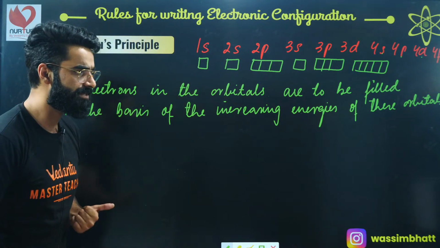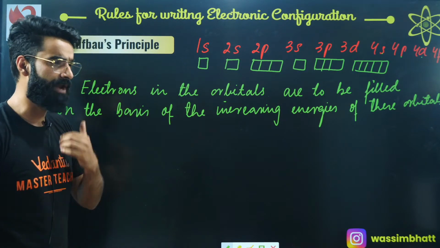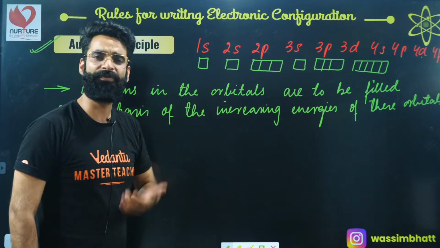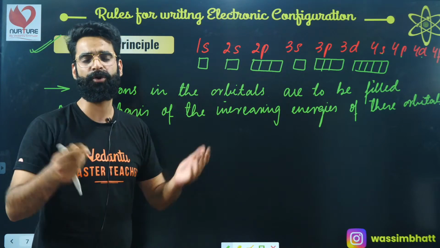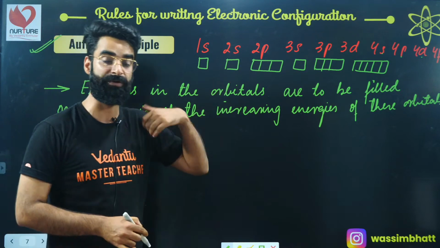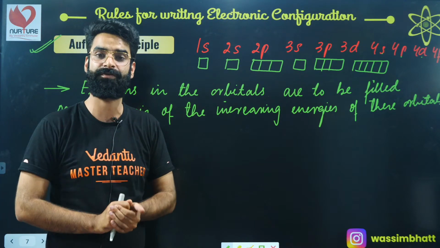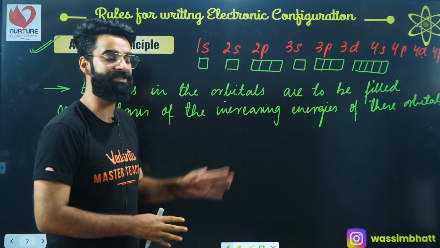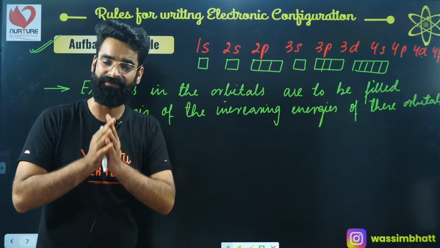Now the point is, how will we get to know which orbital has got lesser energy, which orbital has got more energy, right? As per Aufbau principle, electrons are to be filled on the basis of their increasing energies, so that orbital which contains the least energy must be filled first.